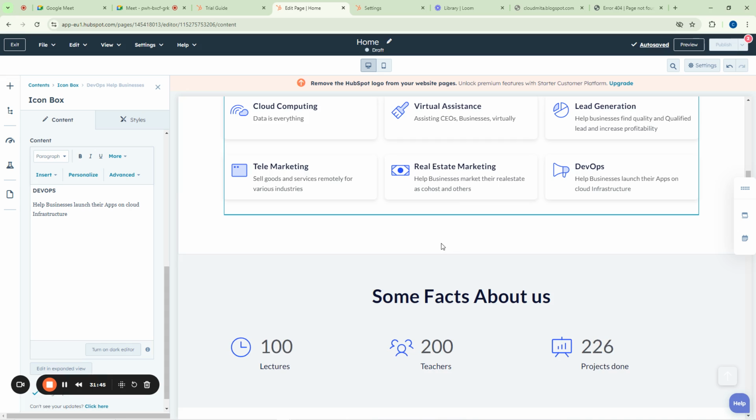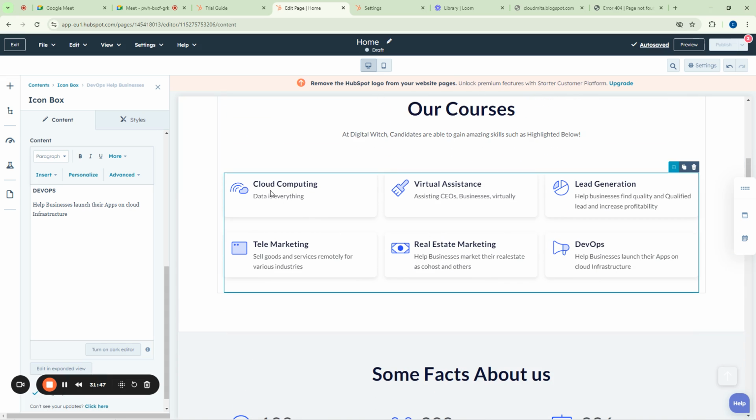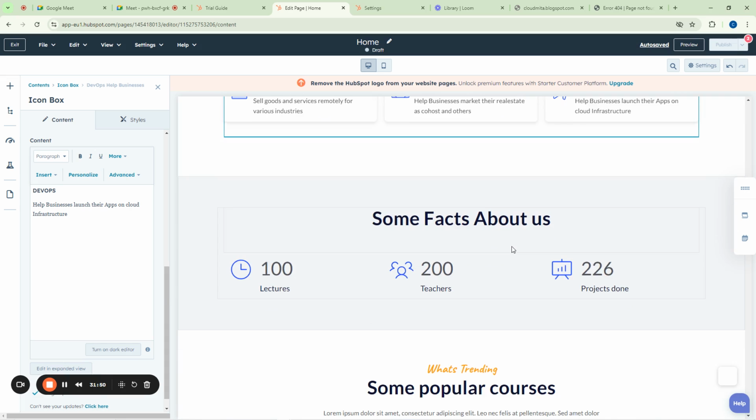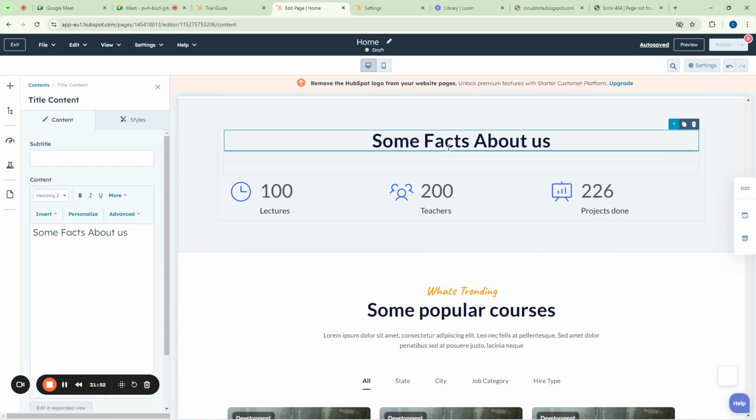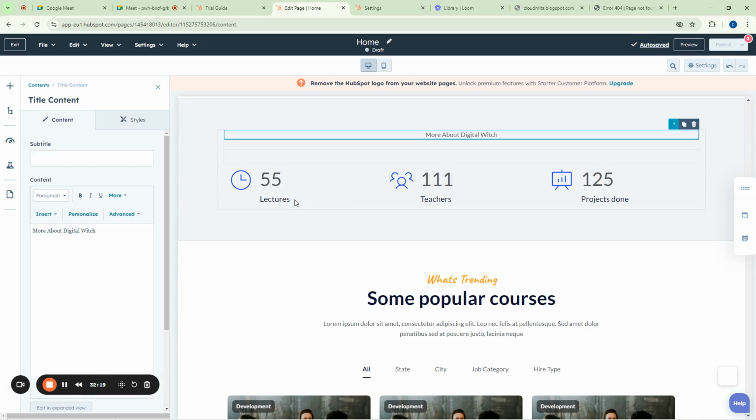To actually do this thing carefully. So you see now we have been able to change everything here to suit what we need. And then here at some part, some part about us. You cannot say more details about Digital Witch, or let's just say more about Digital Witch? Okay, I think I made some errors. So we correct it and then we can say, okay, apply. So you see now, it's showing us what we have done here.